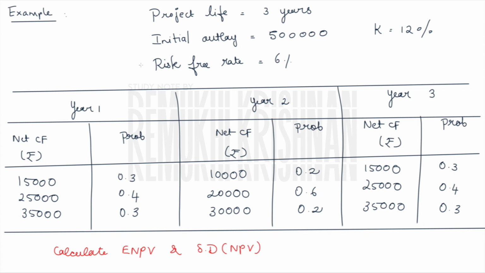It will again be provided in your question whether the cash flows are uncorrelated or perfectly correlated. So depending on the given information, work out your problems. Since nothing has been provided here, I'm just going to help you find the answer based on both methods. First, let us find our expected net present value and our standard deviation of net present value, taking that the cash flows are uncorrelated. And then I will also help you find the same sigma of net present value, taking that your cash flow is perfectly correlated. So you will not be confused about how to approach under each method, and in examination it will be provided in your question itself whether it is correlated, perfectly correlated or uncorrelated.